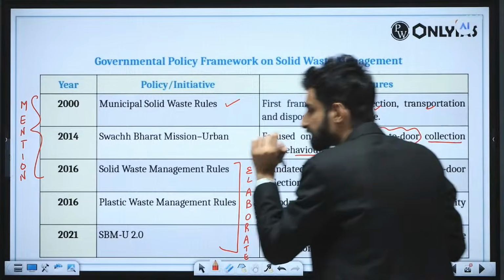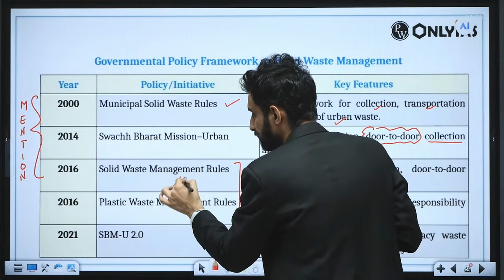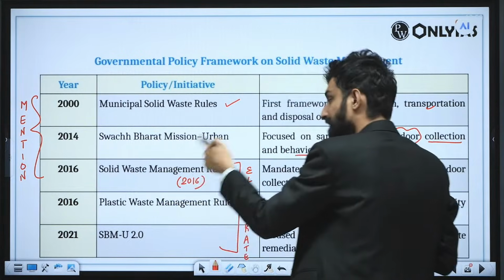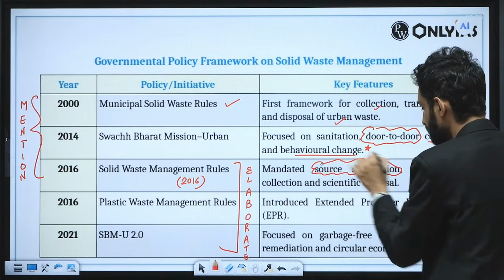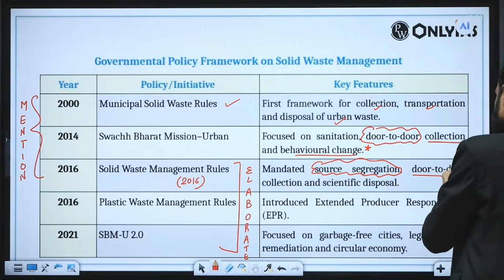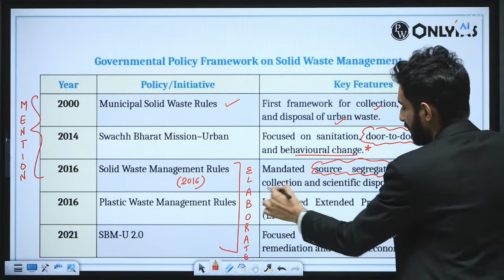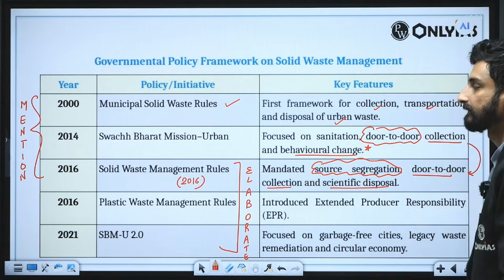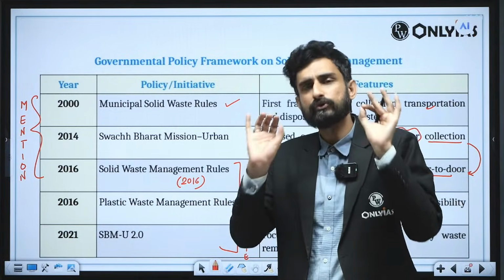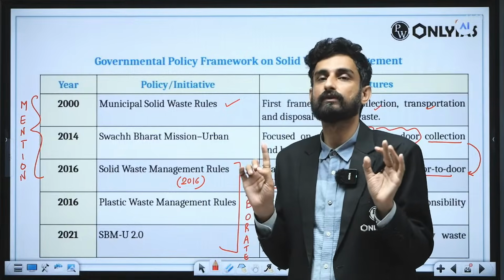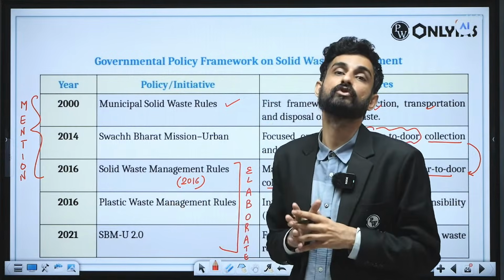Then in 2016, for the first time, we had the Solid Waste Management Rules, which mandated source segregation to be the most important component. Then, following Swachh Bharat Abhiyan, we have door-to-door collection and scientific disposal. Also in 2016, one of the most troublesome components is plastic waste generation under solid waste.